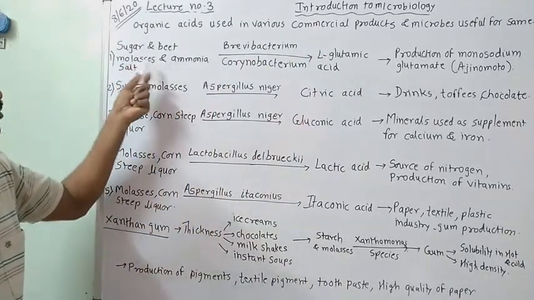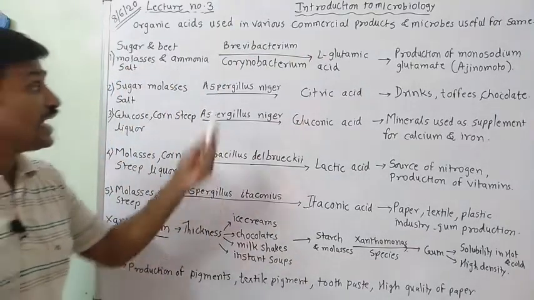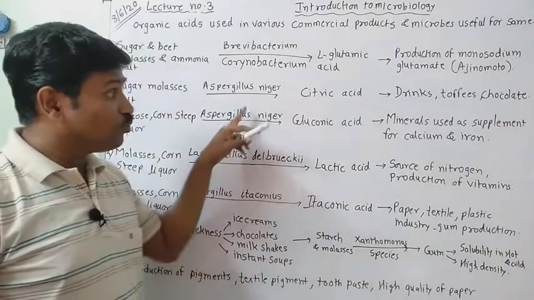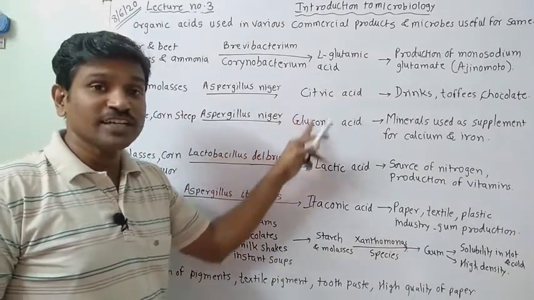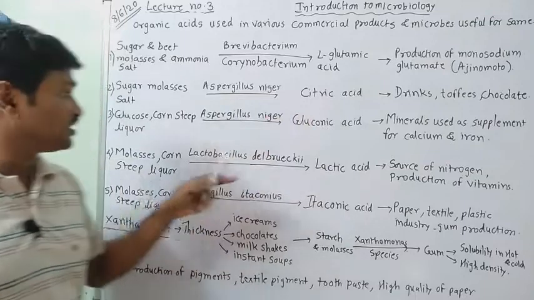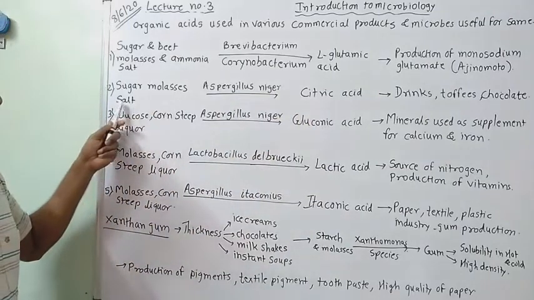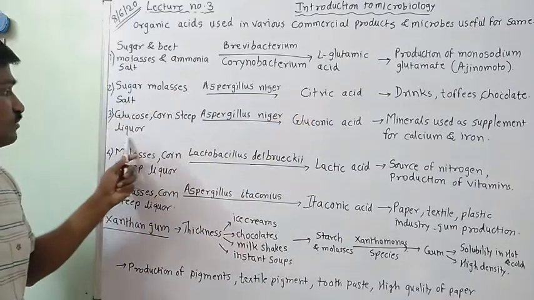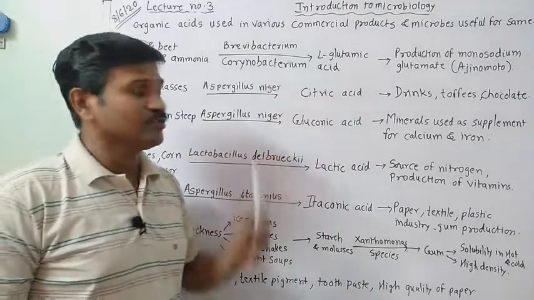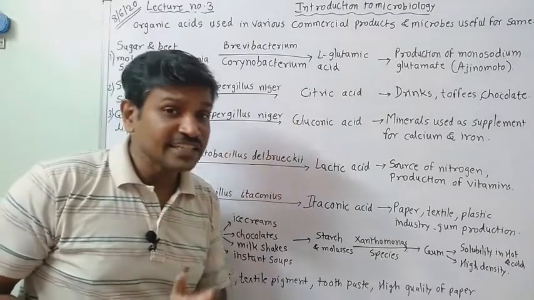Here the sugar, beet molasses and ammonia salt is used. Aspergillus niger, in both reactions, citric acid formation and gluconic acid formation, by the sugar, molasses and salt, glucose, corn steep liquor to form a particular gluconic acid. So this you have to write and memorize.